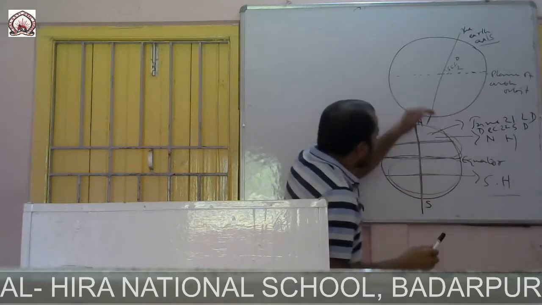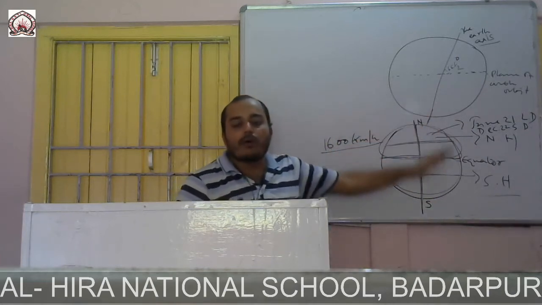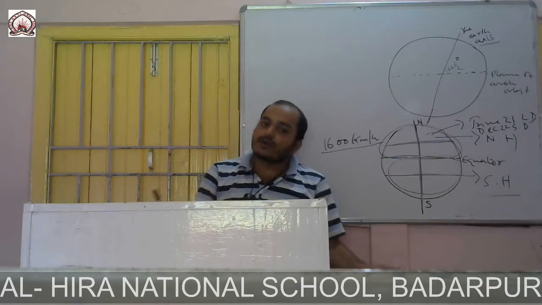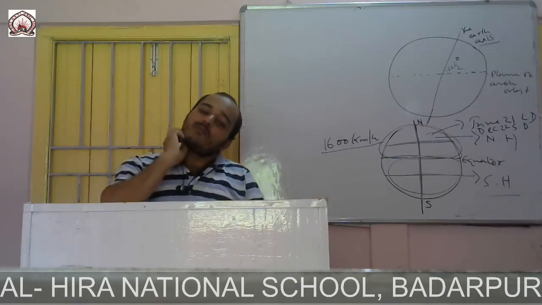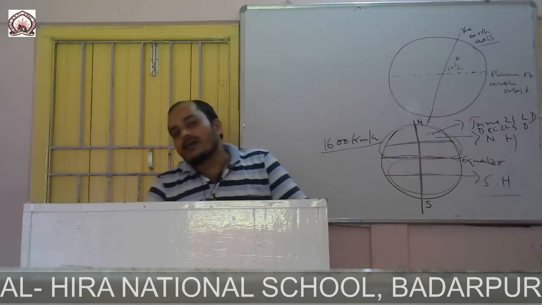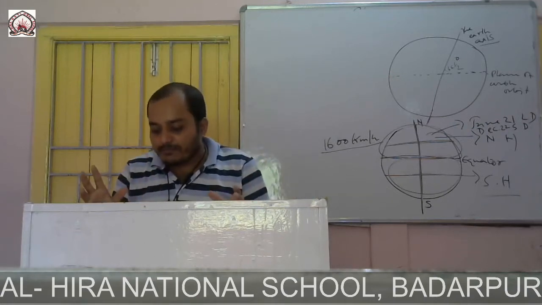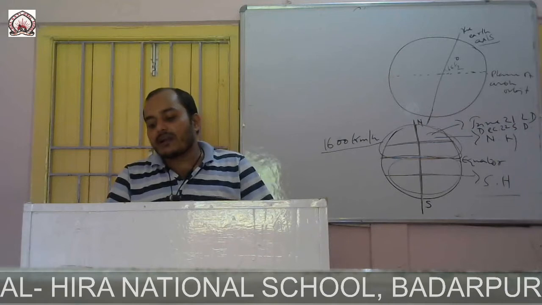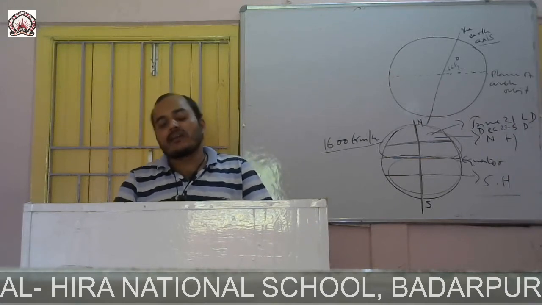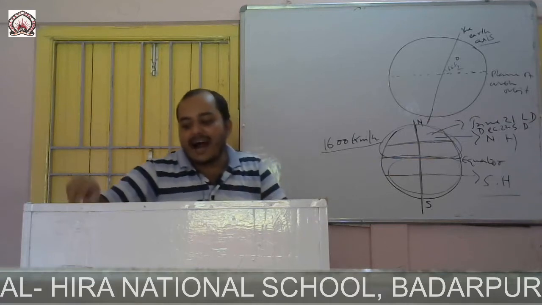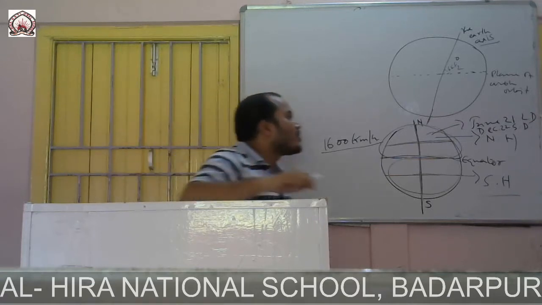Both days and nights are equal on these 2 days, and these days are called equinoxes. Equinoxes means when days and nights are equal, on March 21 and September 23.